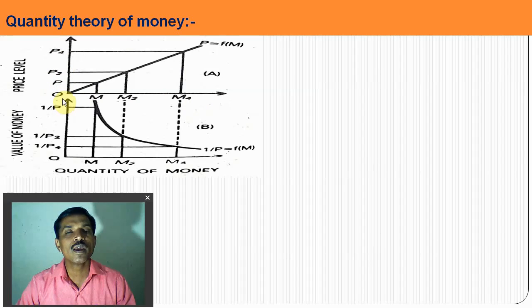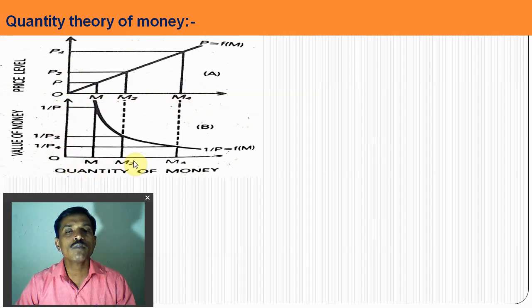When the money supply becomes double, OM to OM2, at that time the price level also becomes double, OP2 and OP4. Similarly, when the money supply is increased, OM2 to OM4, the price level increases because of the increase in the money supply. So money supply and price level have a direct relation.